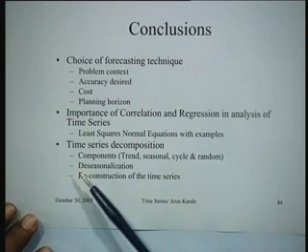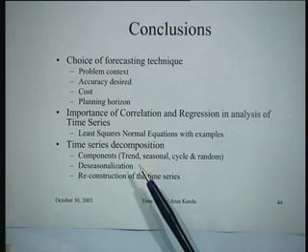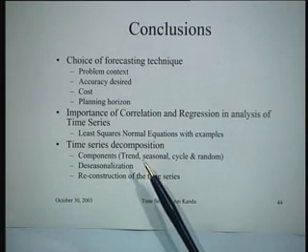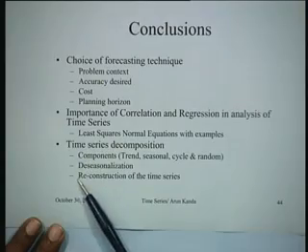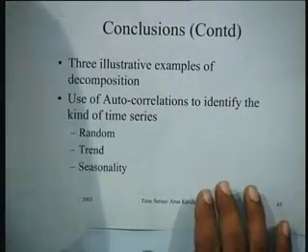This building was done by first de-seasonalizing the demand, that means ridding the demand of any seasonality, and it was to that de-seasonalized demand that you fitted a regression or a straight line, so that you can construct the time series, and then you went about reconstructing the time series by putting the components together.